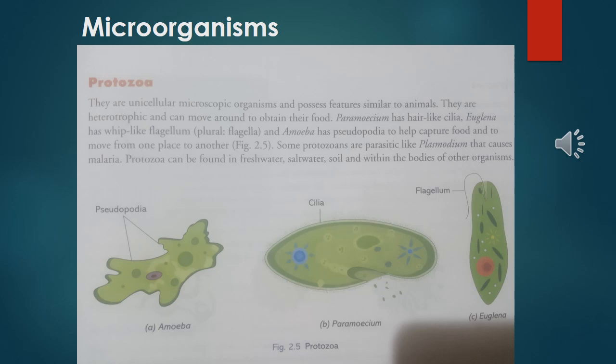And the agent here is the mosquito. The mosquito carries this Plasmodium. Plasmodium is a protozoa inside our body. So the agent is the female Anopheles mosquito, but the microorganism for which malaria occurs is a protozoa, and the name of this protozoa is Plasmodium. Protozoa are found in fresh water, salt water, soil and within the bodies of other organisms.